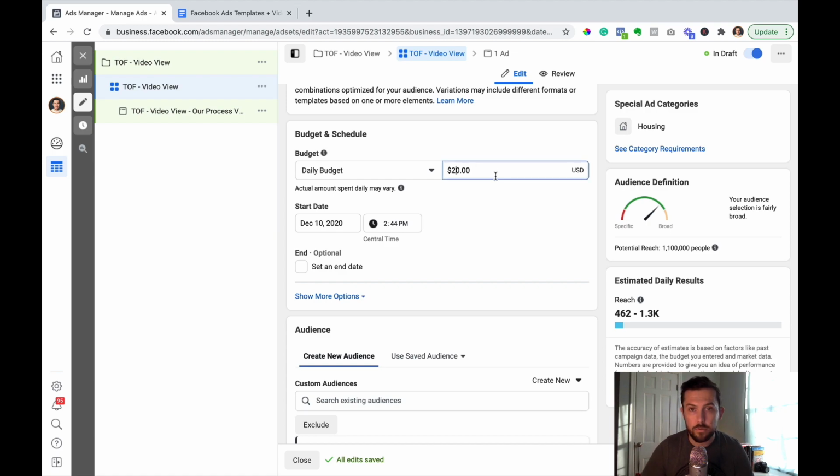And you can adjust this. So let's say if I wanted to do $20 a day, it'll adjust your reach, as you can see right here. So I'm going to drop this down. Let's drop it down to 5. So you can then see what you're going to get for $5 a day. I'm just going to keep it at 10.